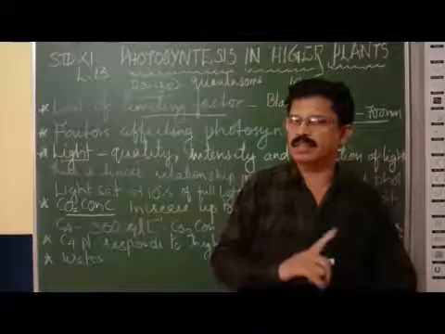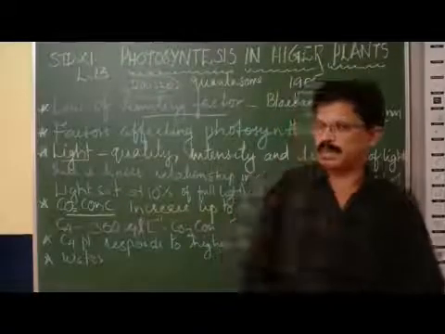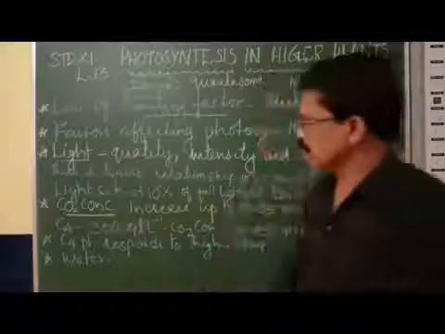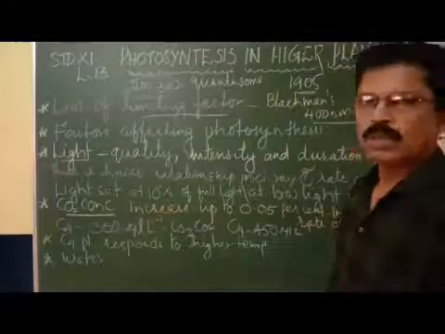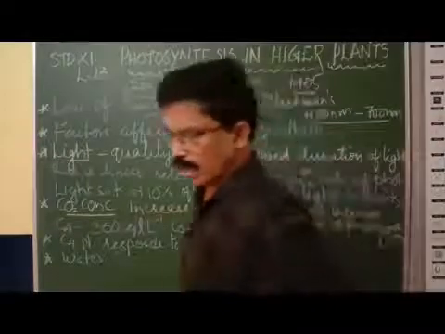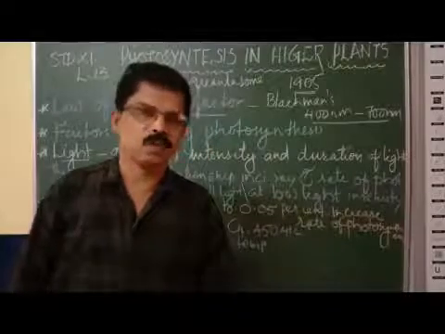So keep in mind, sunlight has different influences on photosynthesis. Now the second factor is carbon dioxide concentration. The concentration of carbon dioxide in the atmosphere is 0.03 to 0.04%.